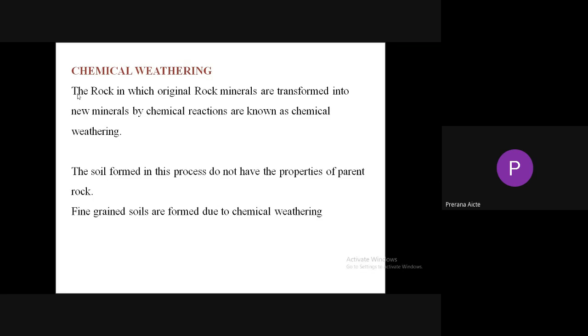So the soil formed in this process does not have the properties of the parent rock. Please remember, the soil formed in chemical weathering does not have the properties of the parent rock. So fine grain soils are formed due to chemical weathering. Please remember, fine grain soils are formed due to chemical weathering, and coarse grain soils are formed due to physical weathering.